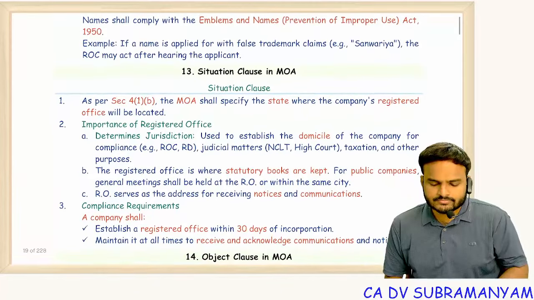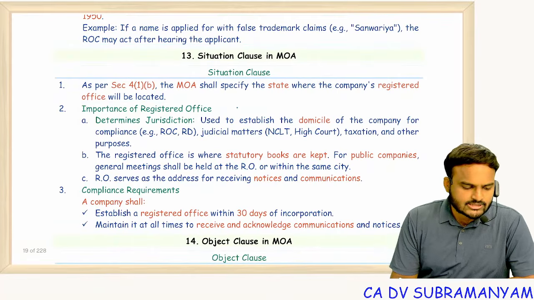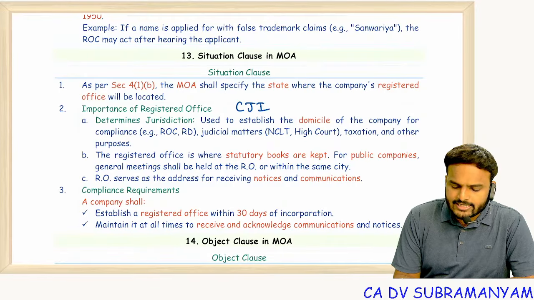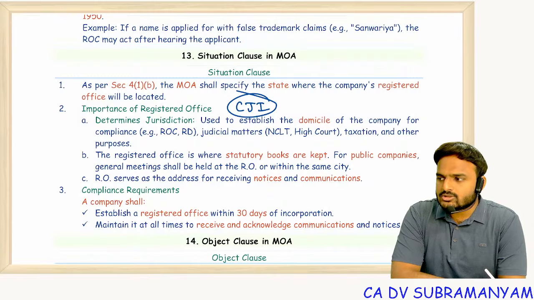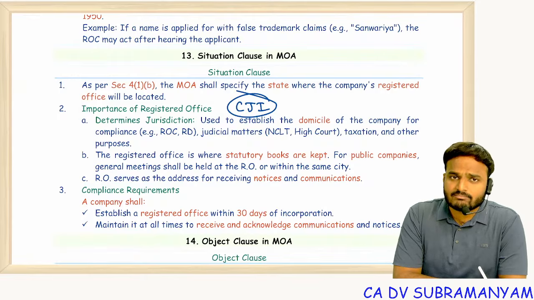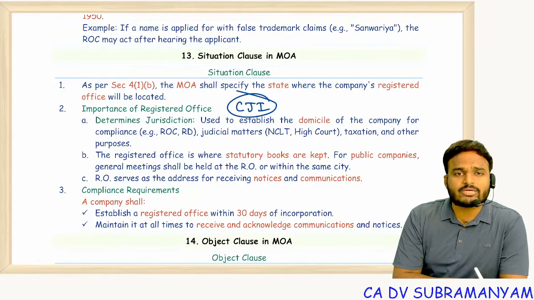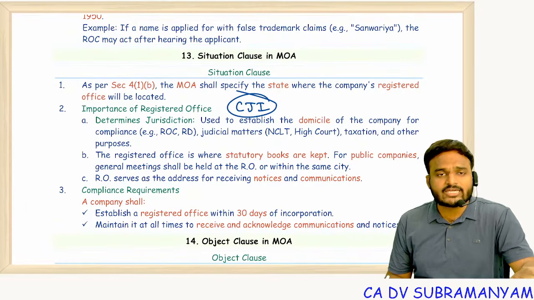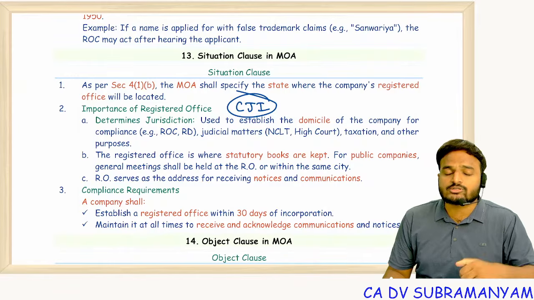Next one, situation clause in MOA. The importance of situation clause in MOA is CJI. CJI, what CJI stands for? Communication, jurisdiction, investigation. All the official communications with company are addressed to registered office. All the disputes are subject to jurisdiction where company's registered office is situated, and all inspection and investigation activities will be carried out at registered office, because there we keep all statutory registers, records, books of accounts, and books and papers.